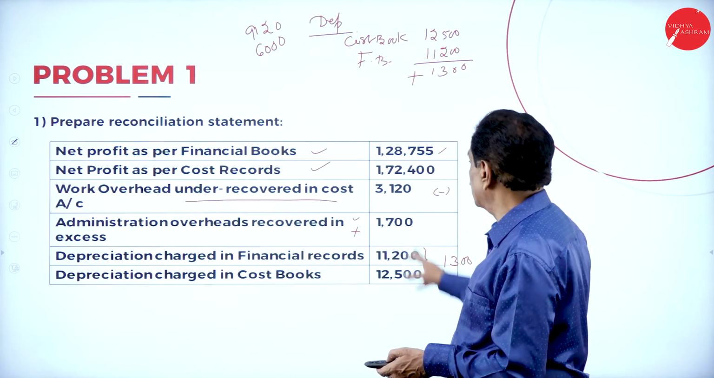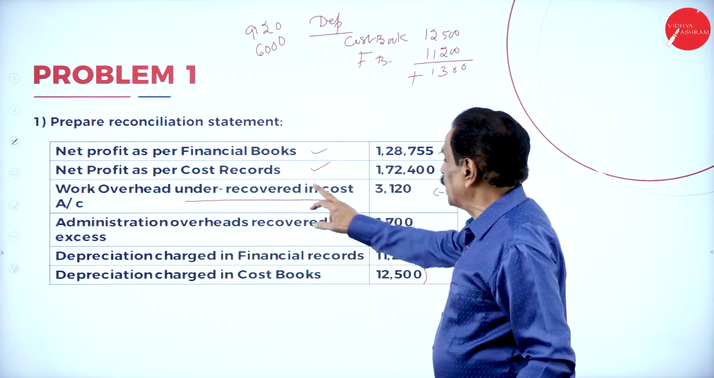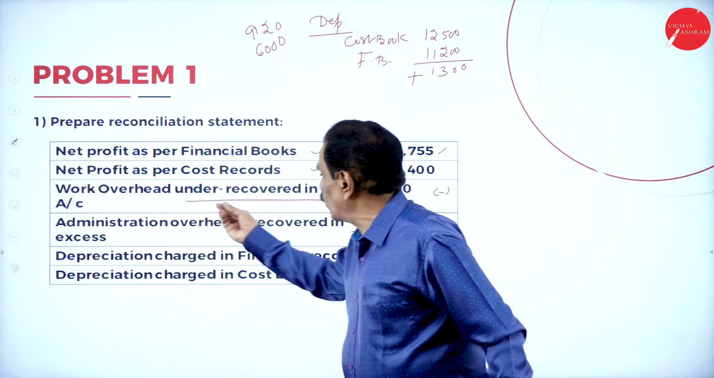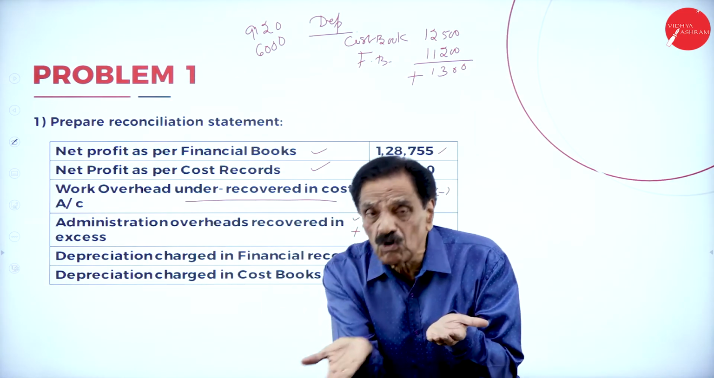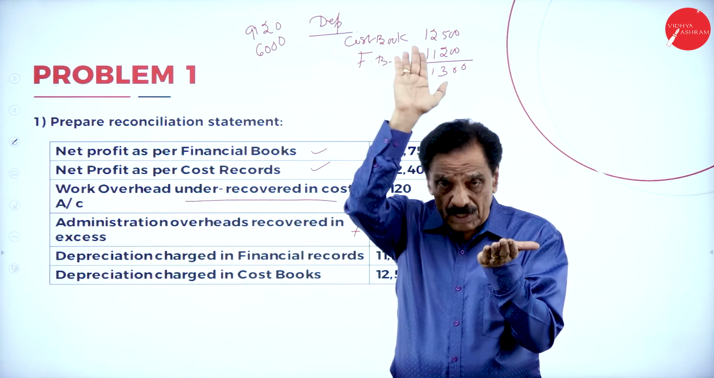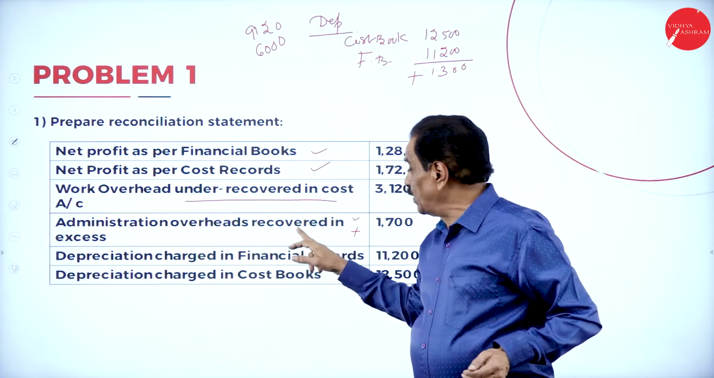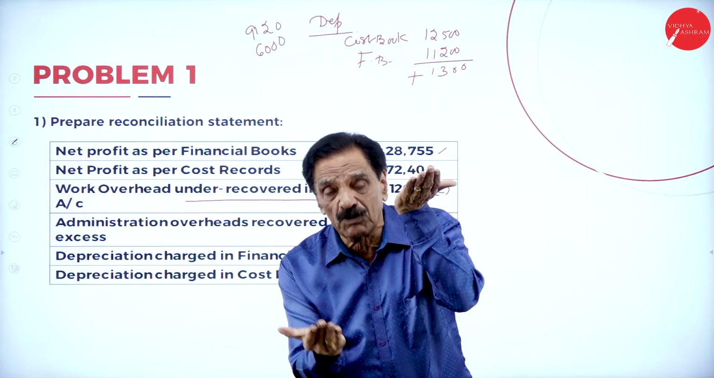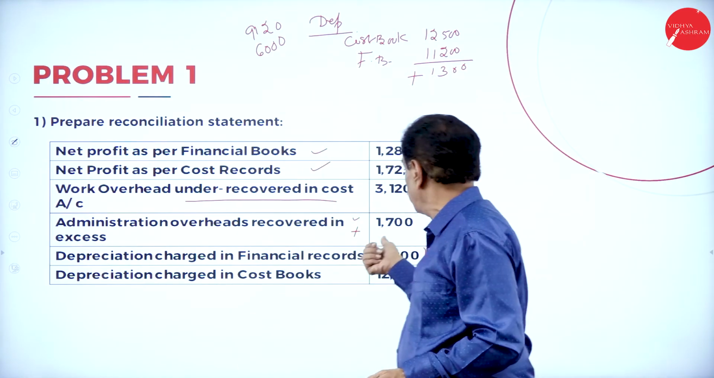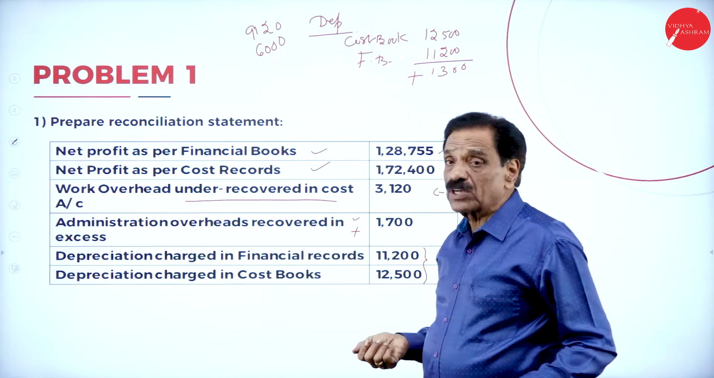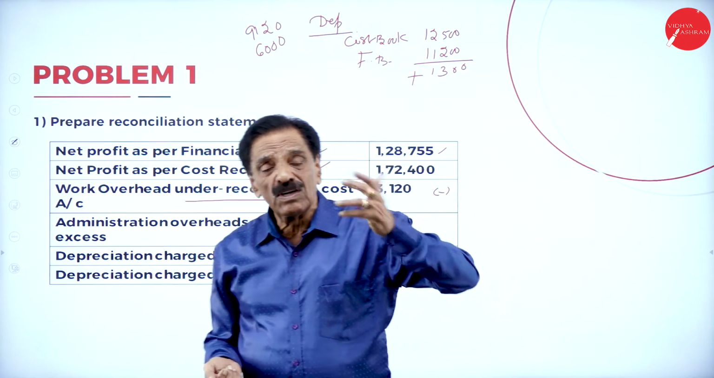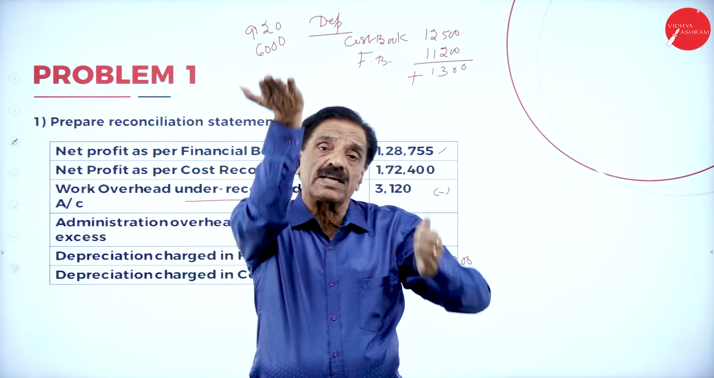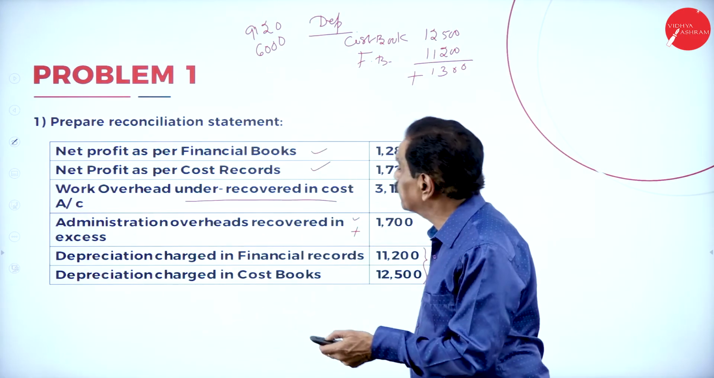I started like this. This is the problem. Net profit as per cost record, net profit as per the financial book. Works overhead under low charge, more profit in costing. So what to do? Reduce. Administration over recovered, more charge, profit is less in the cost book, increase the profit. So there is a difference of 1,300. Who charges more? Costing charges more. Their profit is reduced. Financial profit increased by 1,300.